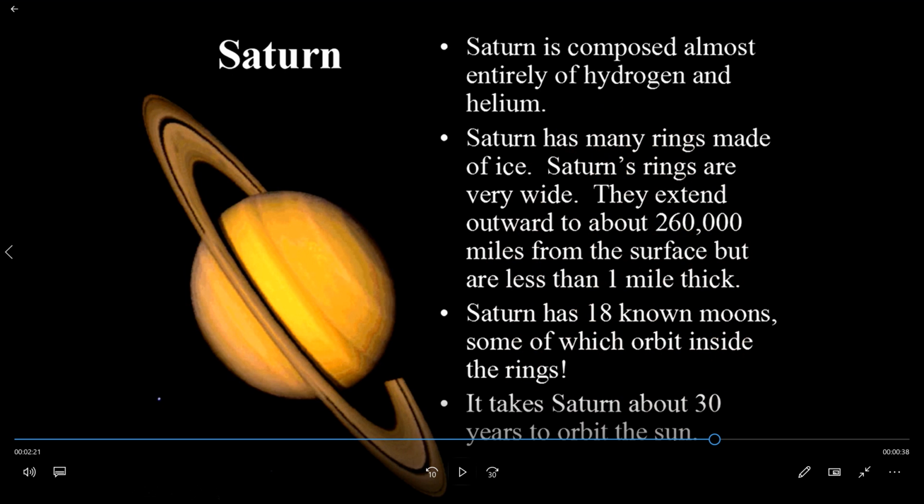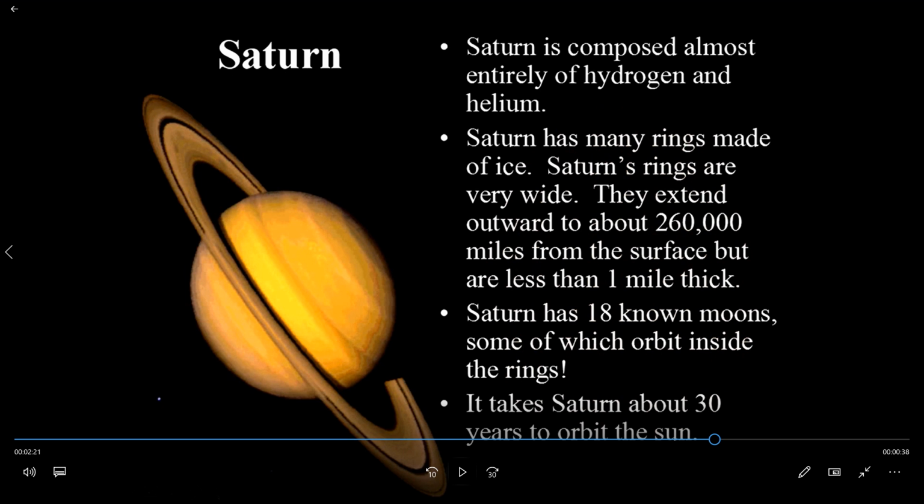Yes. Saturn has many rings made up of ice. Saturn's rings are very wide. They extend outward to about 260,000 miles from the surface, but are less than 1 mile thick. Last point, Saturn has 18 moons, some of which orbit inside the rings itself.